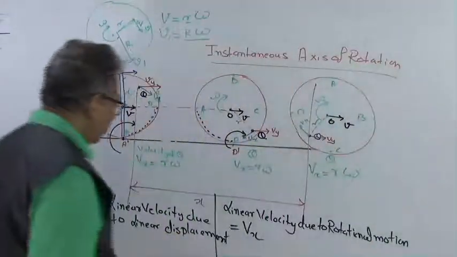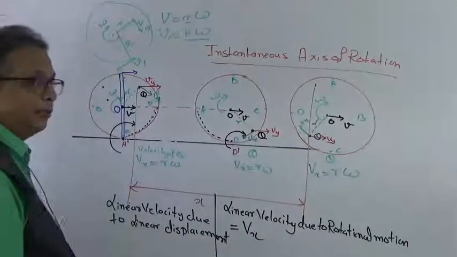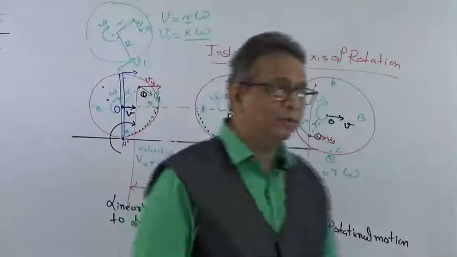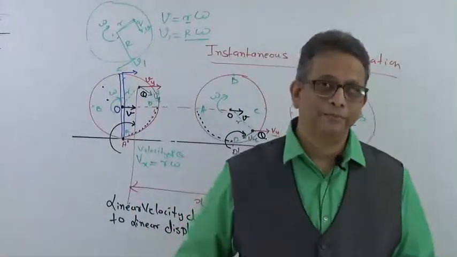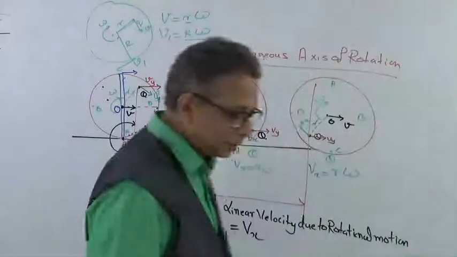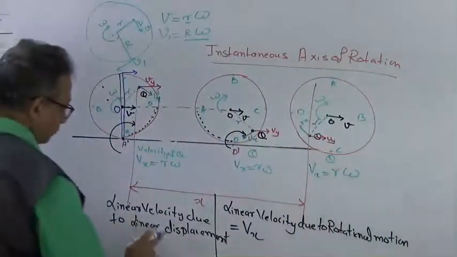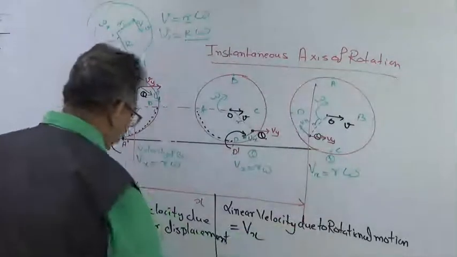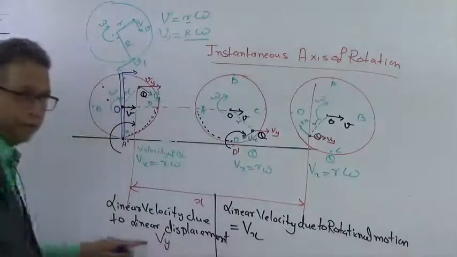So now both are velocities, and therefore they are vectors, and that particle will always have a resultant velocity. So the V resultant in both the cases: one was the linear velocity due to rotational motion, Vx, and due to linear motion let us give it as Vy.